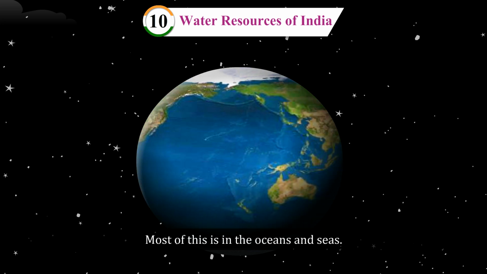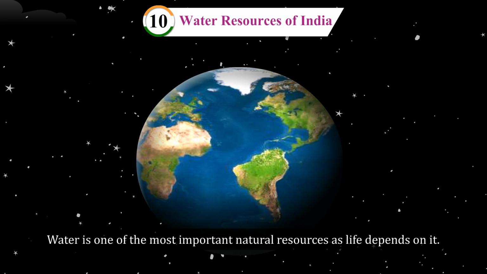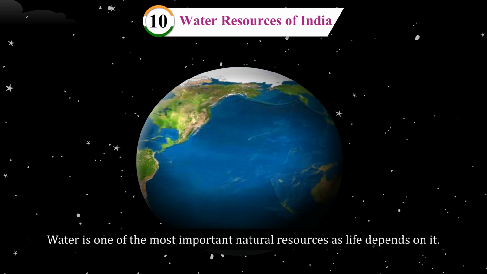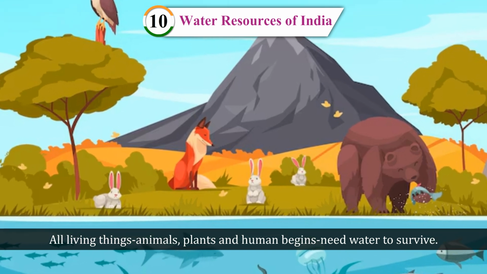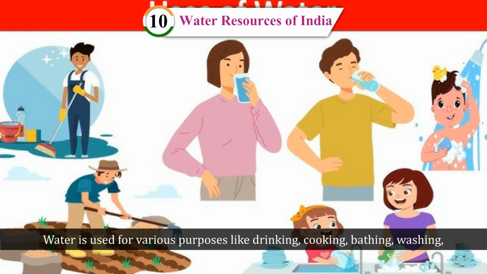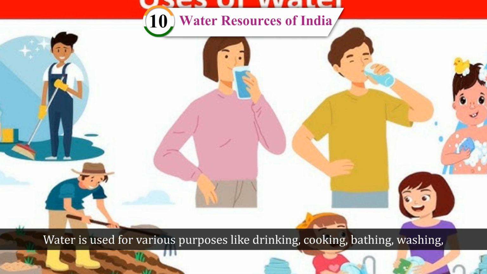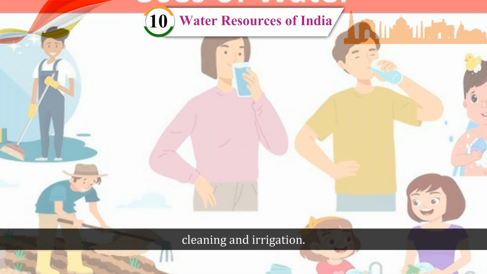Most of this is in the oceans and seas. Water is one of the most important natural resources as life depends on it. All living things, animals, plants and human beings need water to survive. Water is used for various purposes like drinking, cooking, bathing, washing, cleaning and irrigation.